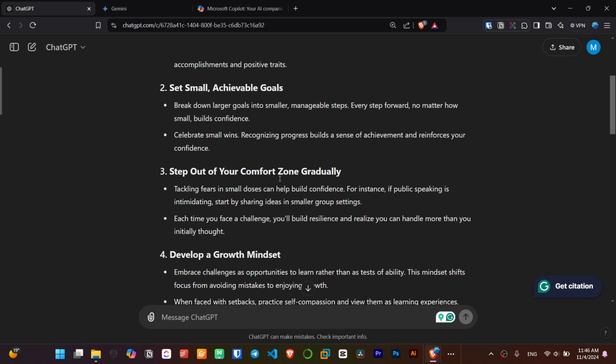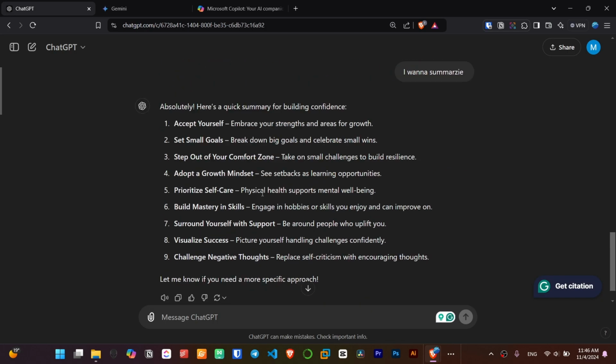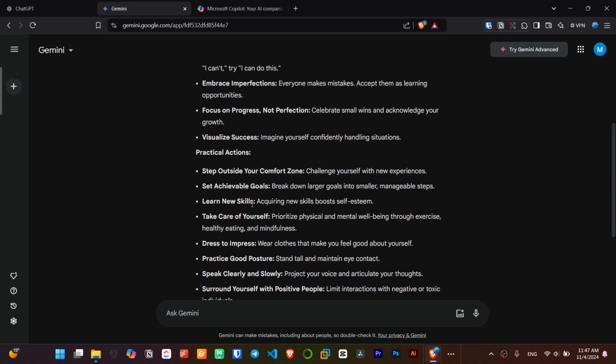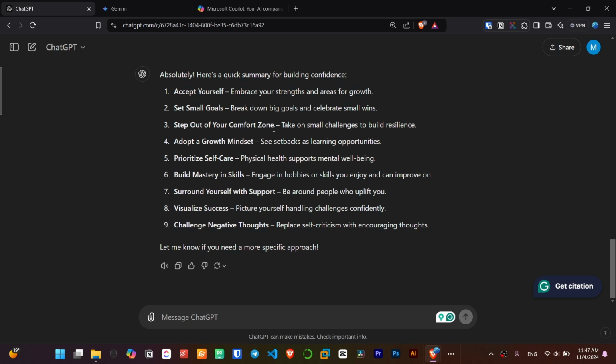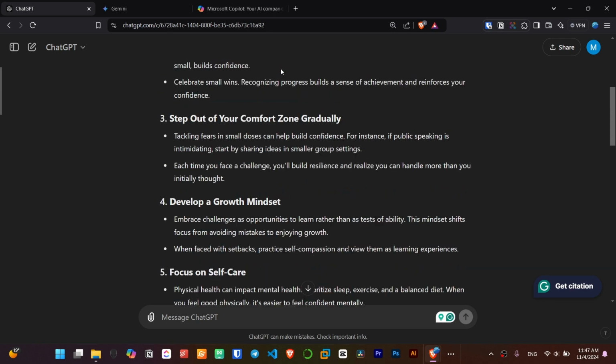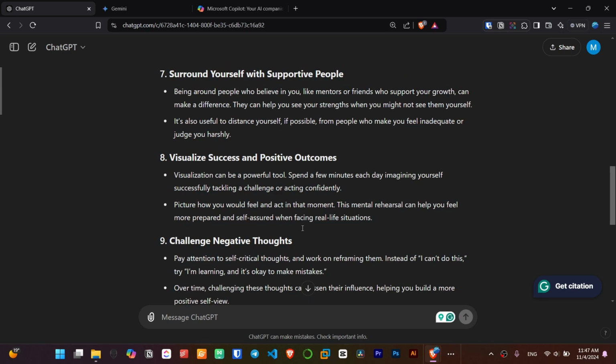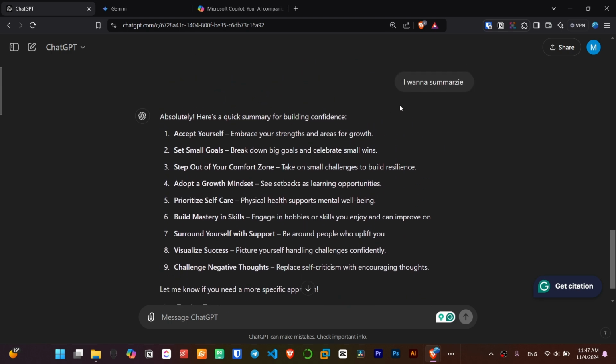In ChatGPT, we have this one, in Gemini, we have this one, and in Copilot, this one. So I prefer, for instance, ChatGPT based on my preferences, my perspective, and my requirements, okay?